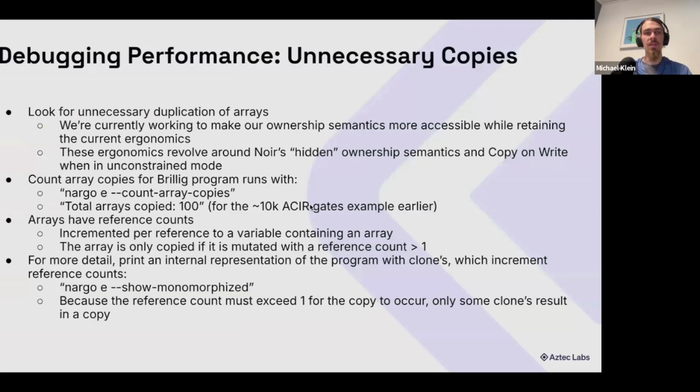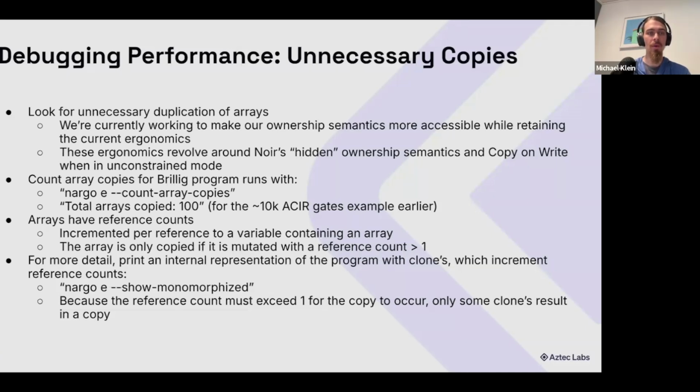All right, and then for unnecessary copies, the tooling is still a bit work in progress for this, but there are a couple of methods that you can use currently. Look for unnecessary duplication of arrays. We're improving ownership semantics and just a lot of features around this. So I do expect this to be easier as time goes on. Currently, we have somewhat hidden ownership semantics and copy on write when in unconstrained mode. And this is to try to make the lack of borrow checking as easy as possible.